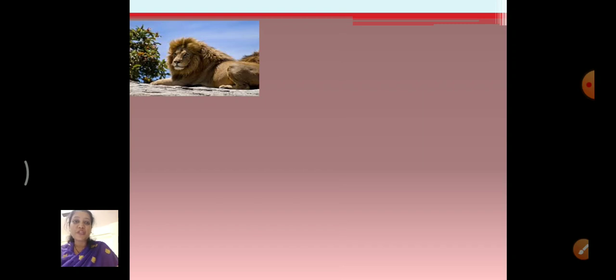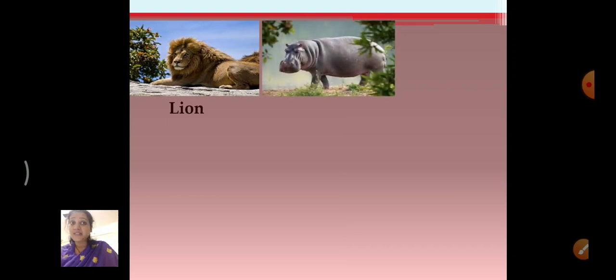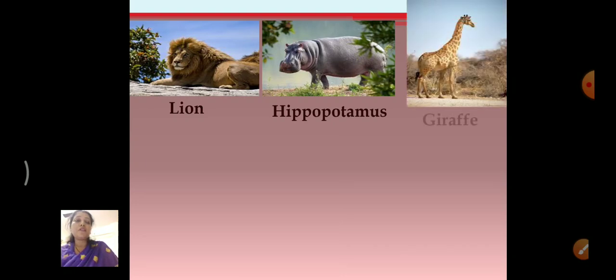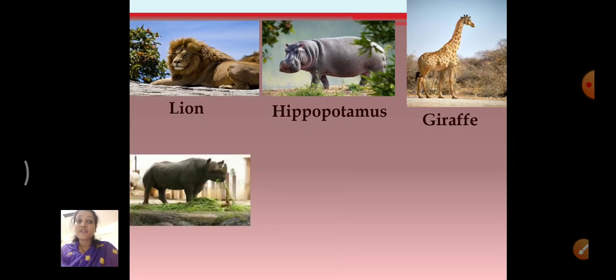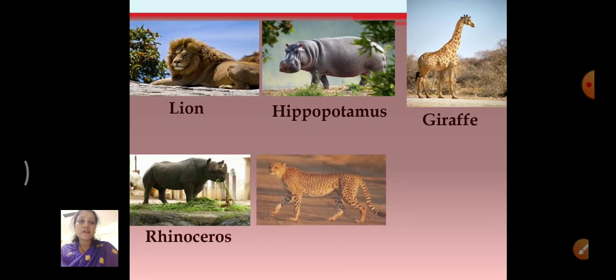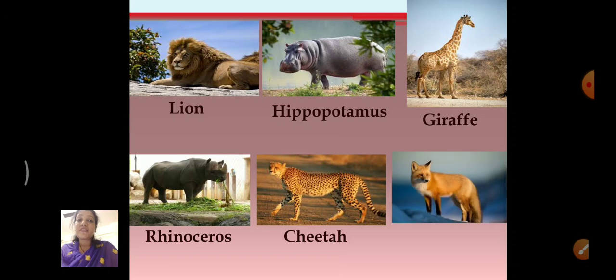What is this? Which animal is this? Lion. Very good. Which animal is this? Hippopotamus. Children, you have to learn those spellings by heart, okay? All these difficult words you have to write 3 times and practice. Which is this animal? A tall neck. It's giraffe. Which is this animal? Rhinoceros. Which is this animal? It is a cheetah.